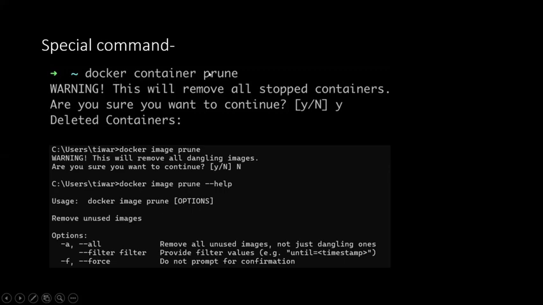So a special command: what is Docker container prune? This is a special command. With the help of this single command, you can remove all the containers which are present on your Docker Desktop.